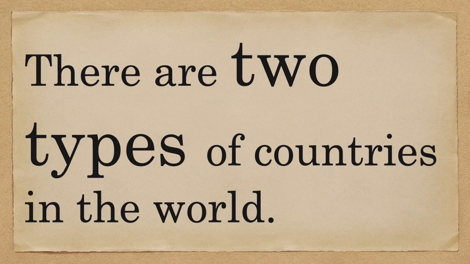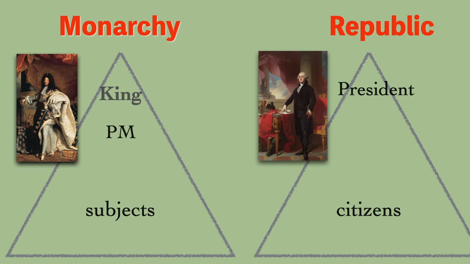There are two types of countries in the world. There are about 200 countries in the world, and they can be divided into two types, those with kings and those without. A country with a king is called a monarchy, and a country without a king is called a republic.